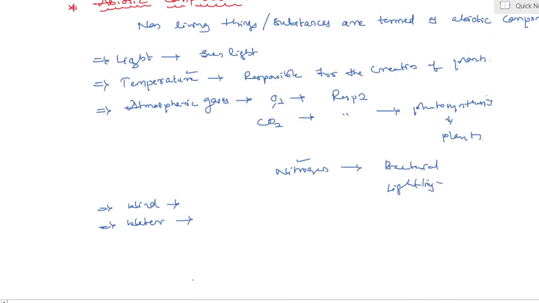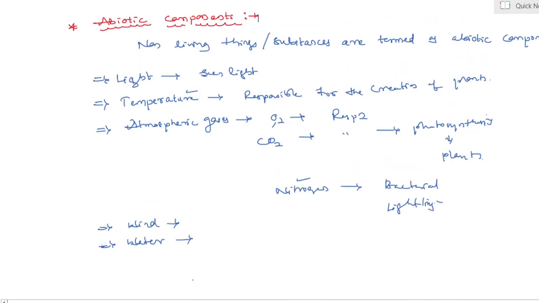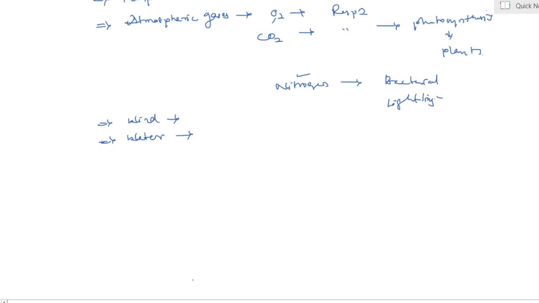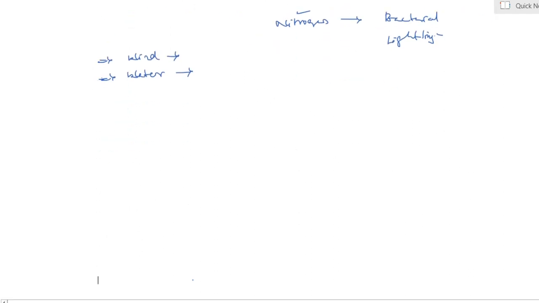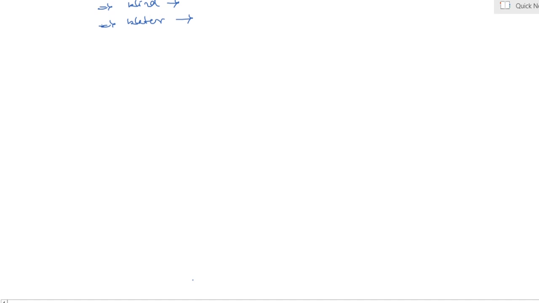Here the abiotic components are given. First of all, non-living things or substances are termed abiotic components. Here light, temperature, atmospheric gases, wind, water and soil are important abiotic components. Yes, let us see what is meant by trophic levels.